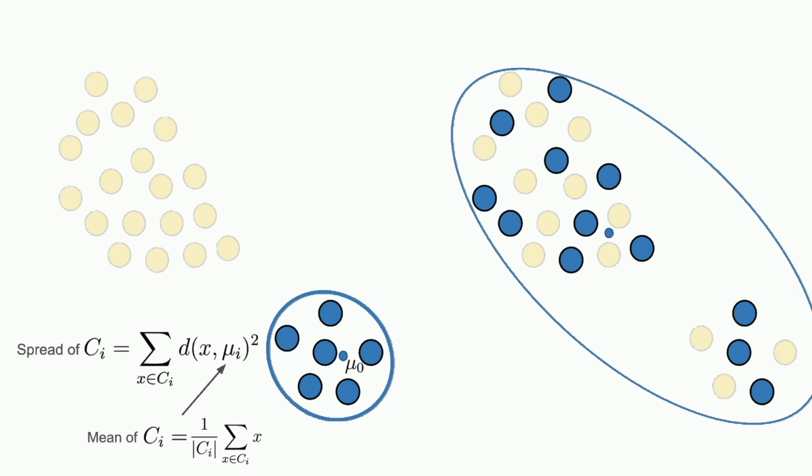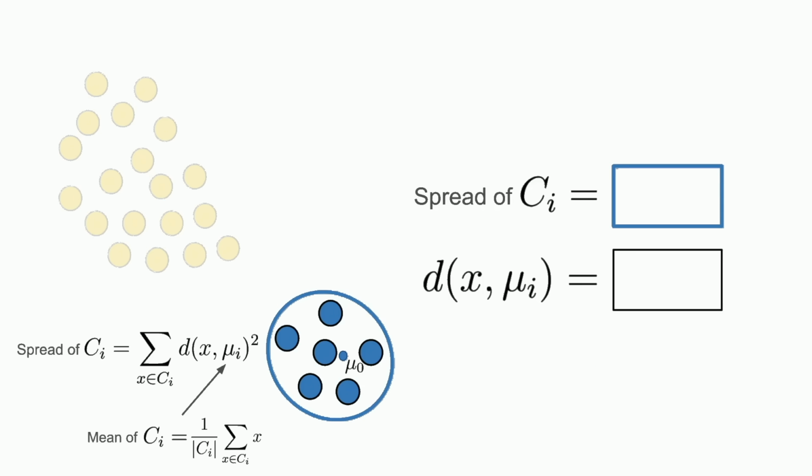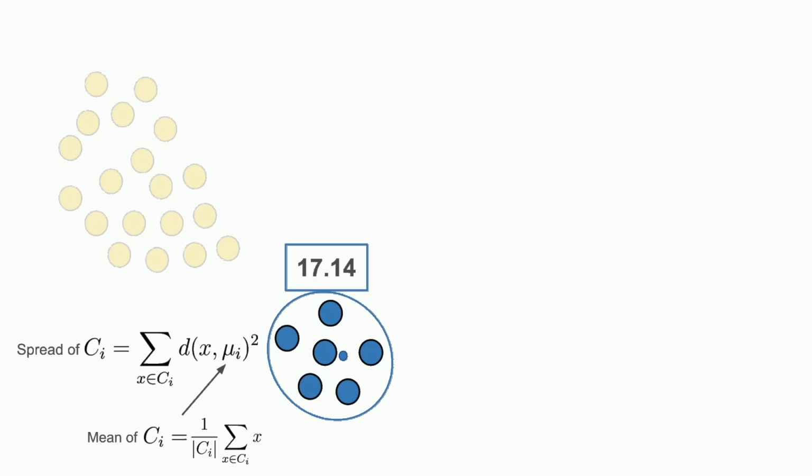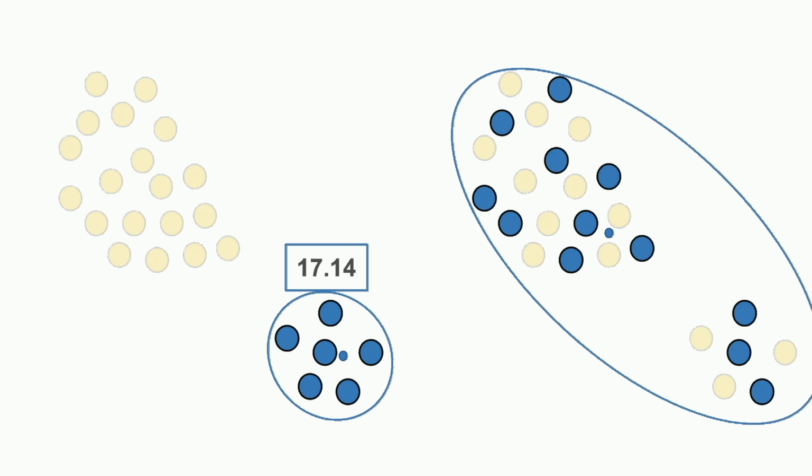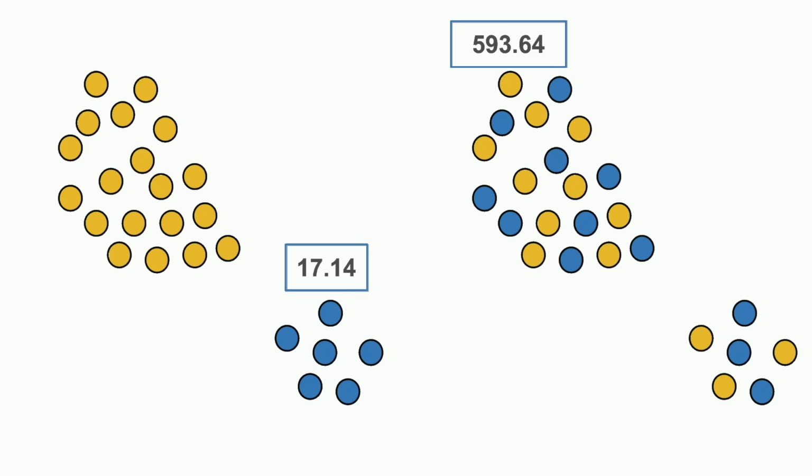Now let's compute the spread of the blue cluster on the left. For every point in the cluster, we get its distance to the center, square it, and add it to the total. We can do the same for the blue cluster on the right. As expected, the spread is much greater on the right than it is on the left. We can do the same for the yellow cluster.